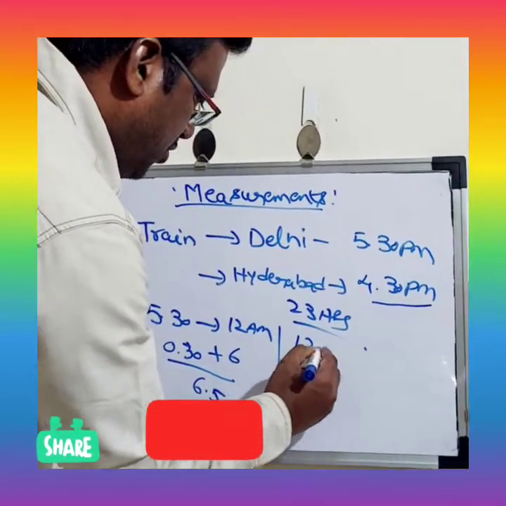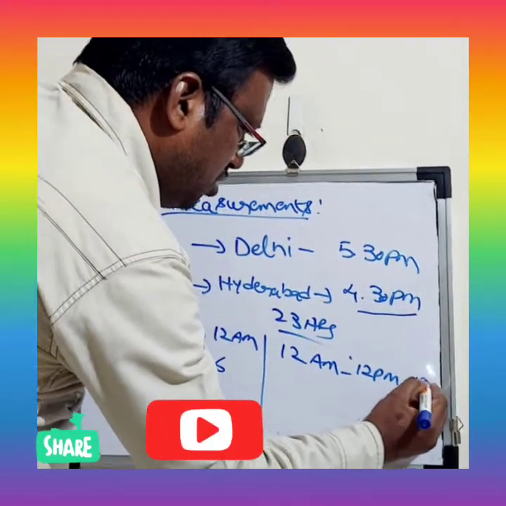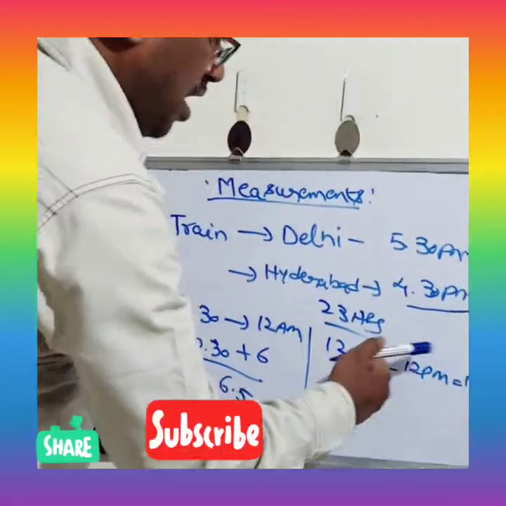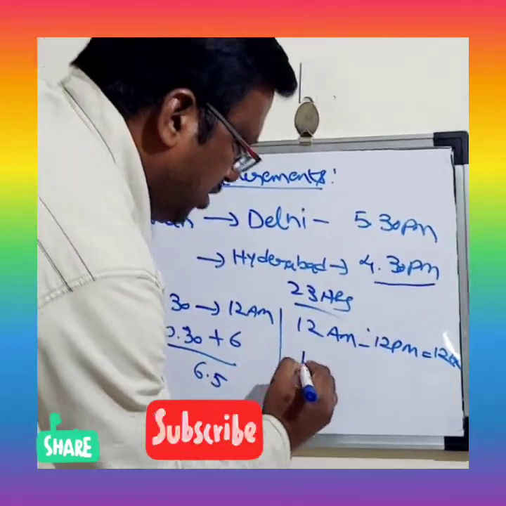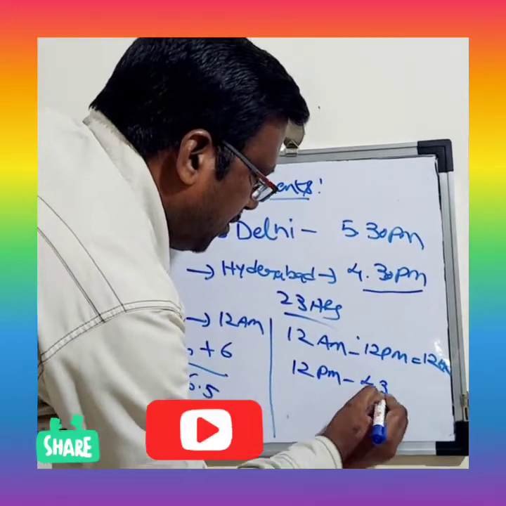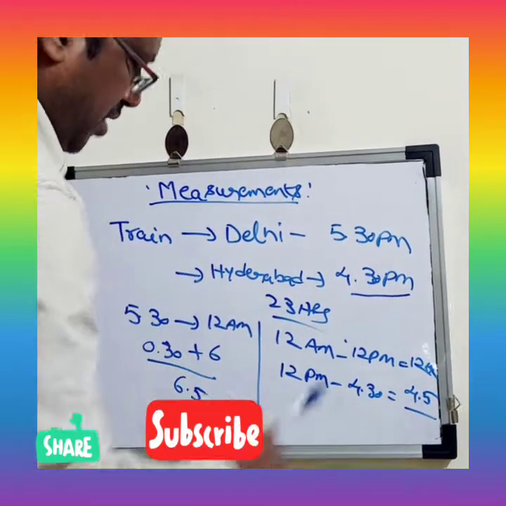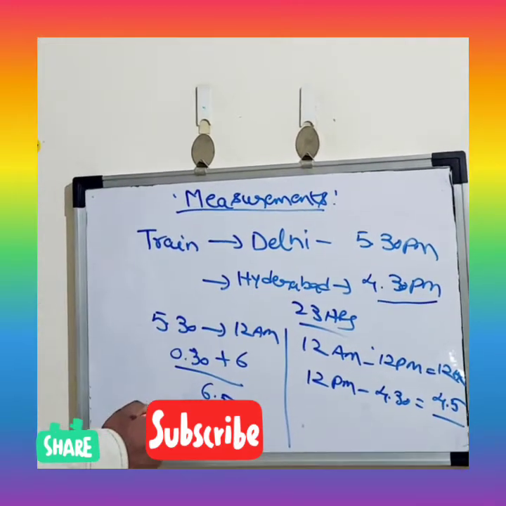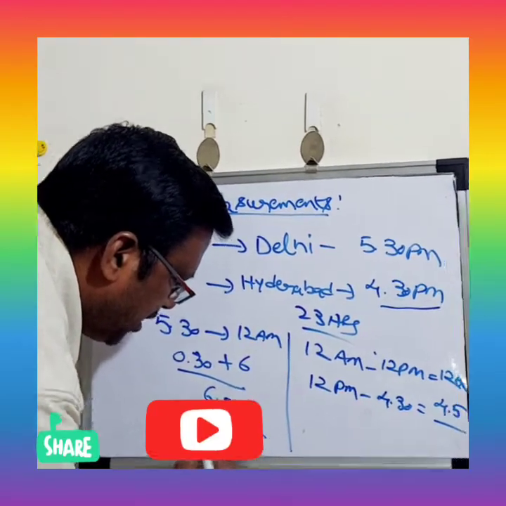Night 12 a.m. to afternoon 12 p.m., how many hours? 12 hours. Afternoon 12 to evening 4:30, that is 4.5 hours. 12 plus 4.5 is 16.5. 16.5 plus 6.5 is 23. This is the detailed calculation.